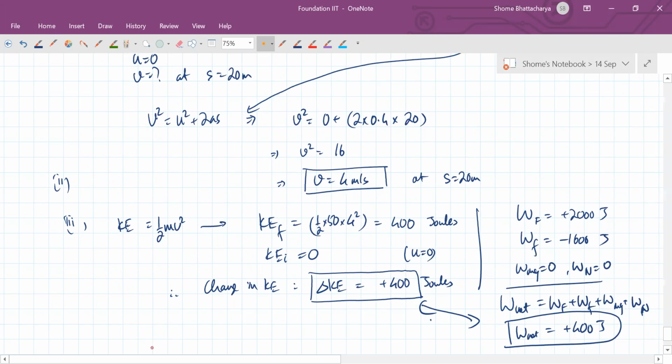So what this is finally proving for us is that the net work done is equal to the change in kinetic energy.